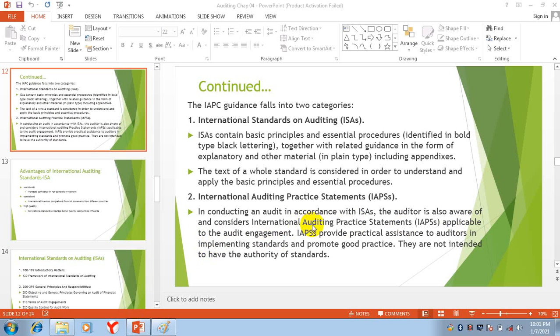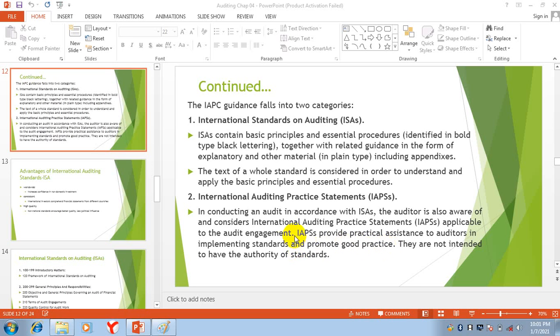These are some statements, international auditing practice statements. IAPSs provide practical assistance to auditors in implementing standards and promote good practice.